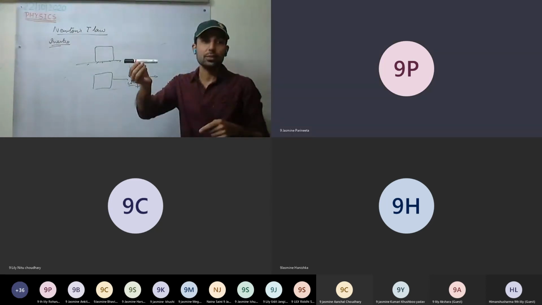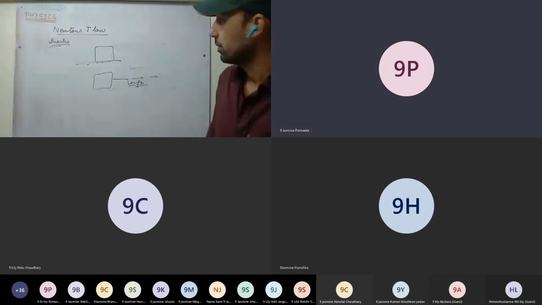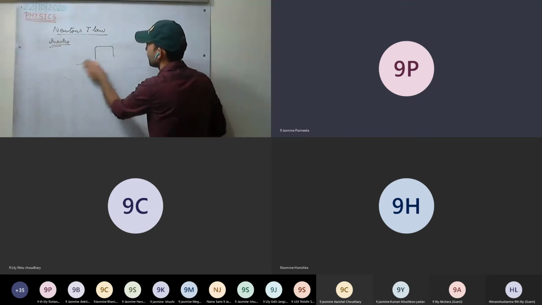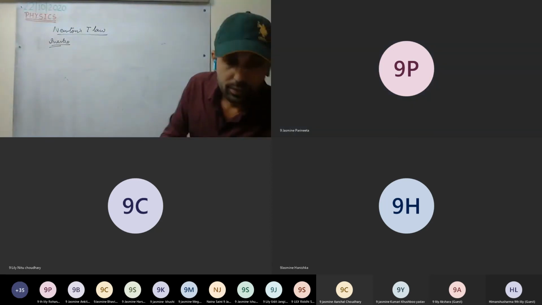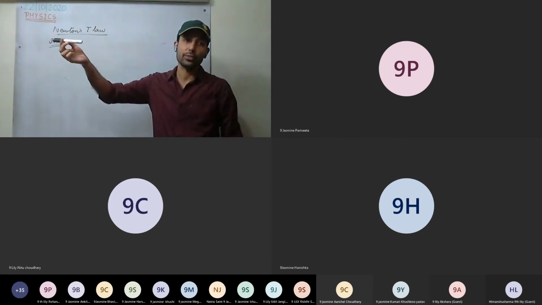It will keep on moving with uniform motion. Sir, in vacuum, there is no force. So if we throw something, then it will never stop in its motion. Yes, it will never stop. It will always go in a straight line and with the same speed. That is uniform motion. It will never stop.